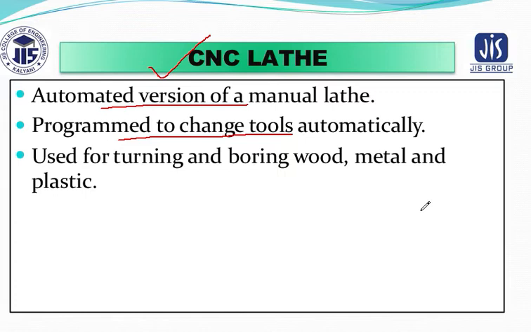The most interesting thing is that the tool is unloaded automatically, as well as the new tool being set into the tool holder. So basically there is a program to change the tool automatically. This CNC lathe is basically used for turning and boring operations. It can be done for wood, for metal, as well as for plastic.